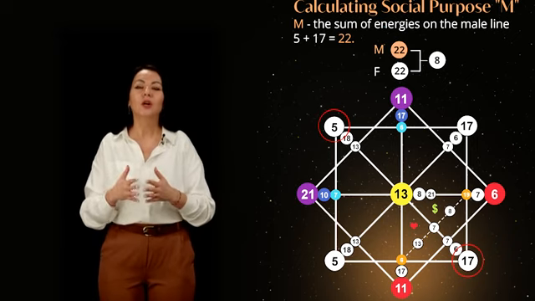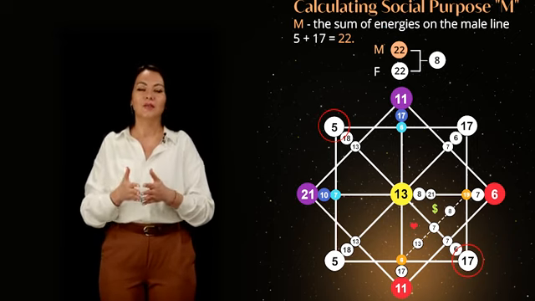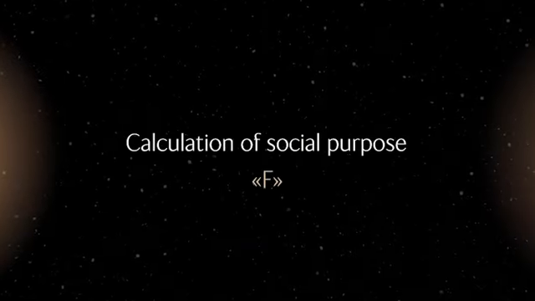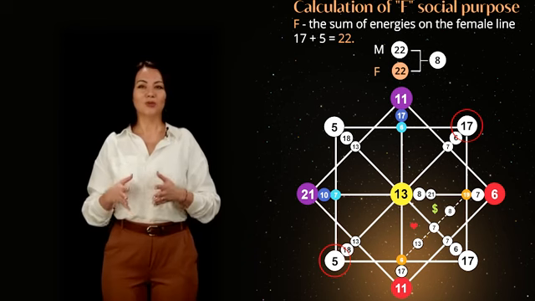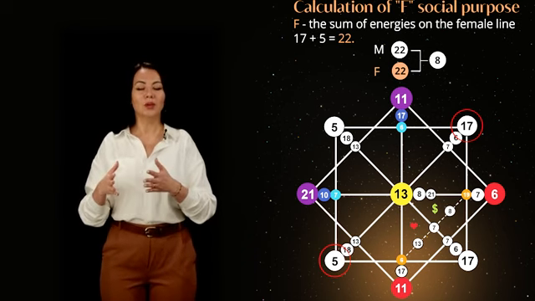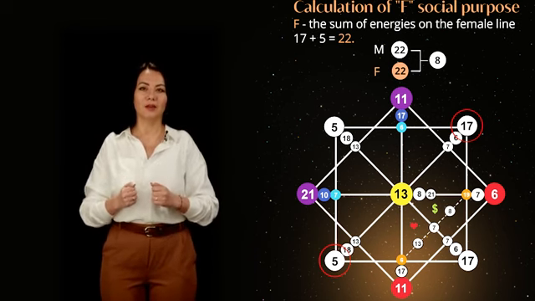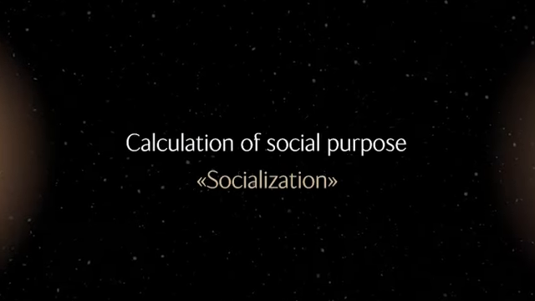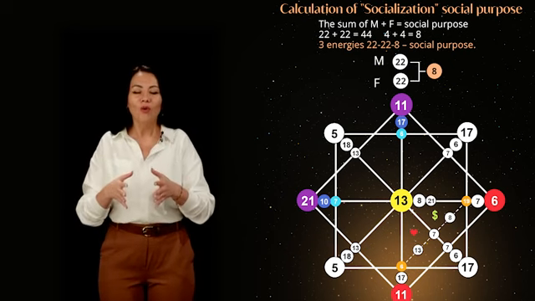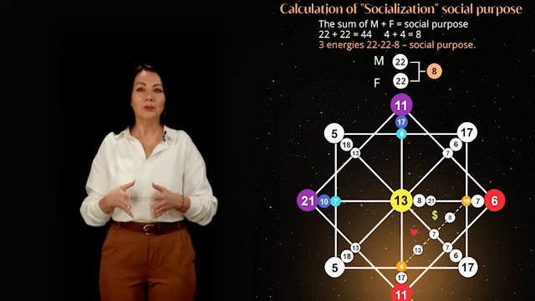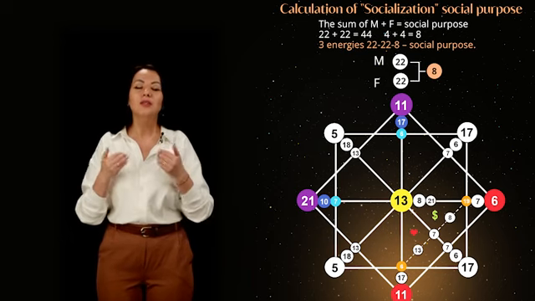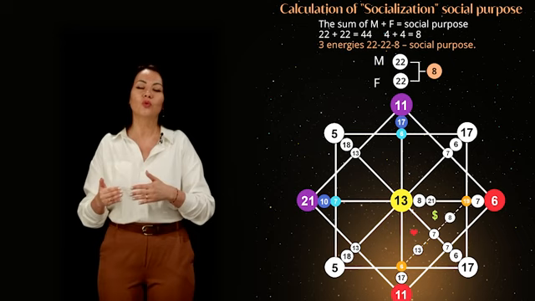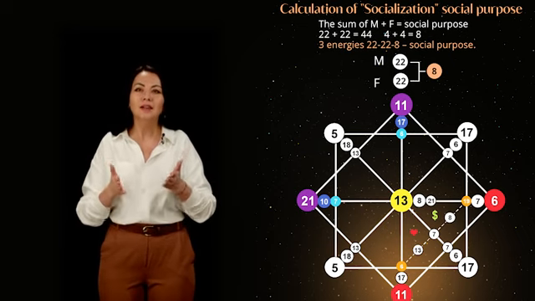Add the energies along the father's ancestral line, 5 and 17, resulting in a sum of 22 energy, denoted as M. Add the energies along the mother's ancestral line, 17 and 5, resulting in a sum of 22nd energy, denoted as F. Determine the sum of the obtained values, 8 energy, which determines the result of the social destiny. All three energies, 22-22-8, represent the tasks of the social destiny, denoted as socialization in the calculator.